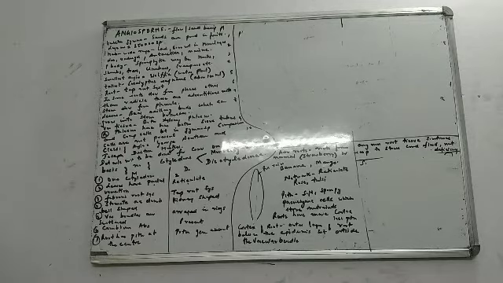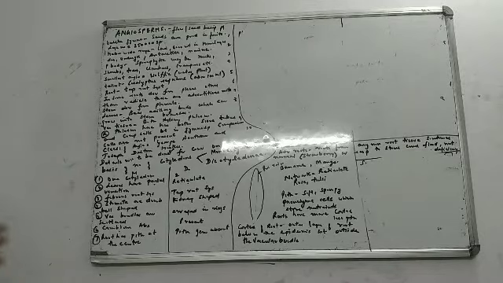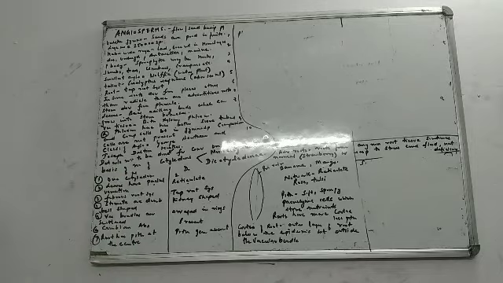Roots, we have taproot system. However, some roots develop from places other than the radicle. Such roots are known as adventitious roots. Leaves have axillary buds which can grow into stems. In vascular tissue, both xylem and phloem are present, and phloem has both sieve tubes as well as companion cells. Now, classification of angiosperms was given by George Bentham and Joseph Dalton Hooker.